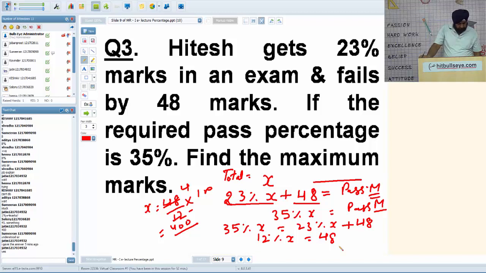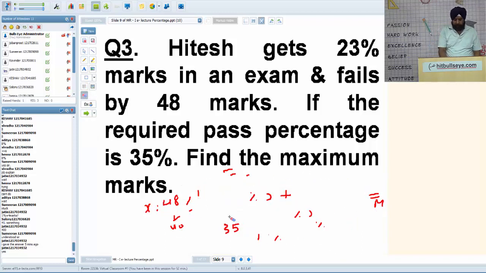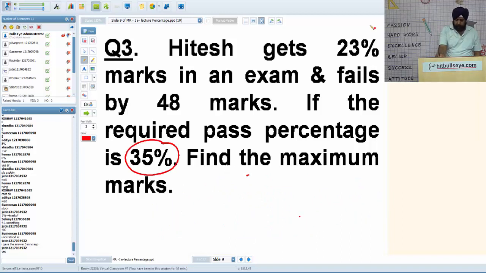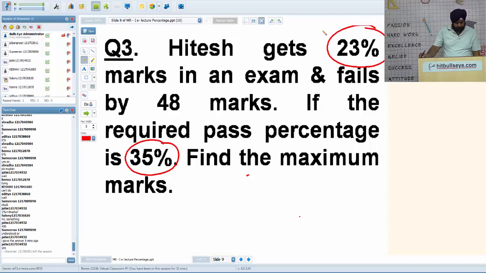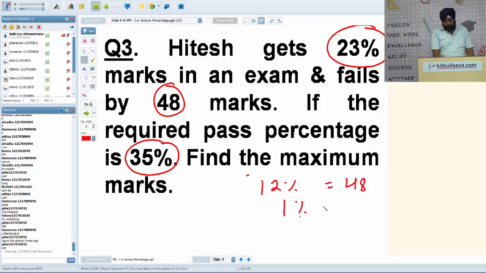Now you can do it logically. In percentage, between 35% and 23% there is a difference of 12%, and in marks it's 48. So as Jatin said, 12% is equivalent to 48. So 1% is equivalent to 4. So this is by logic. Total is 100%, so 100% is equivalent to 400.